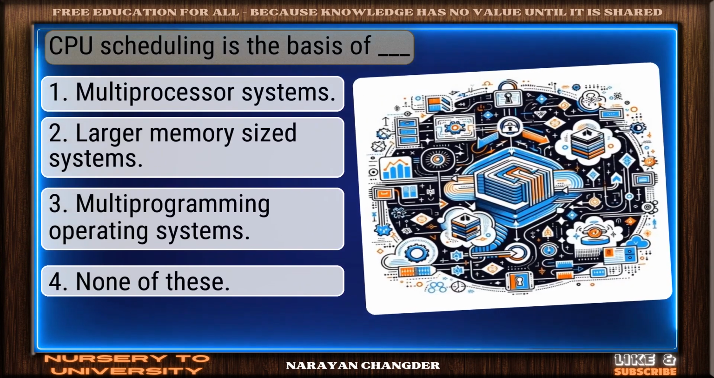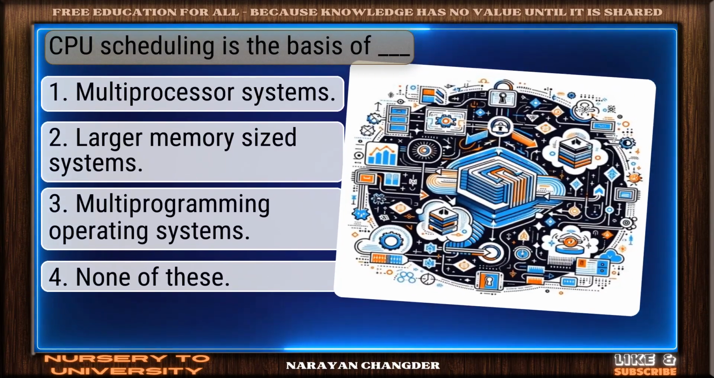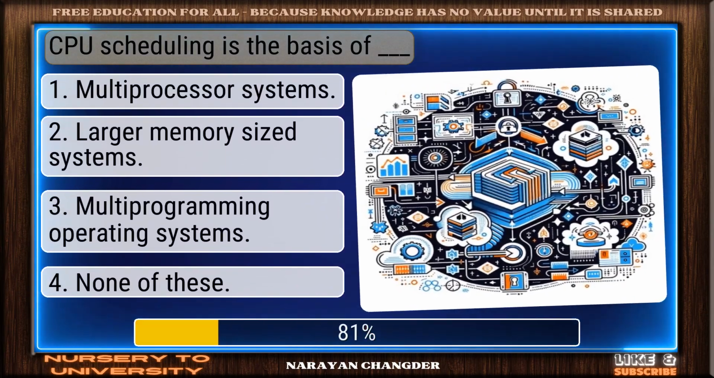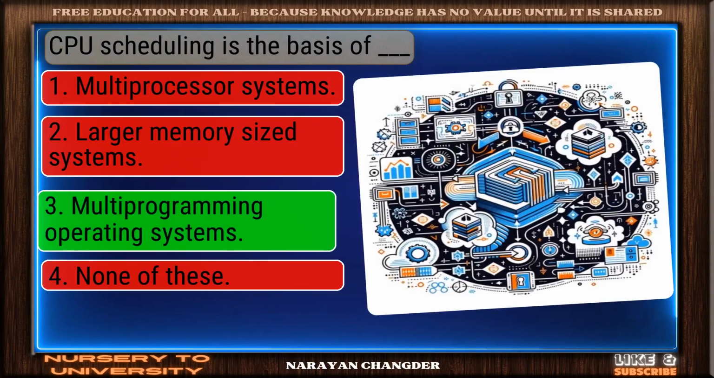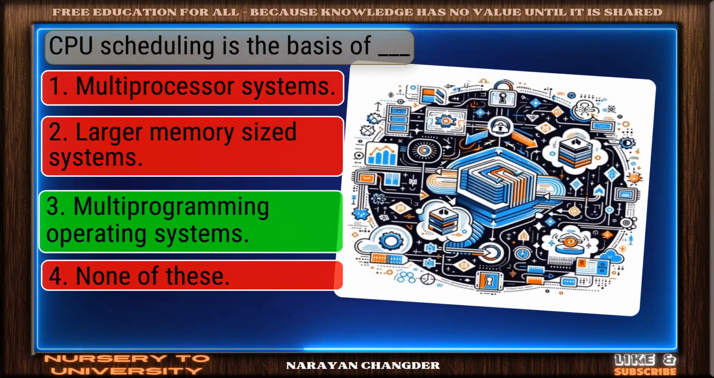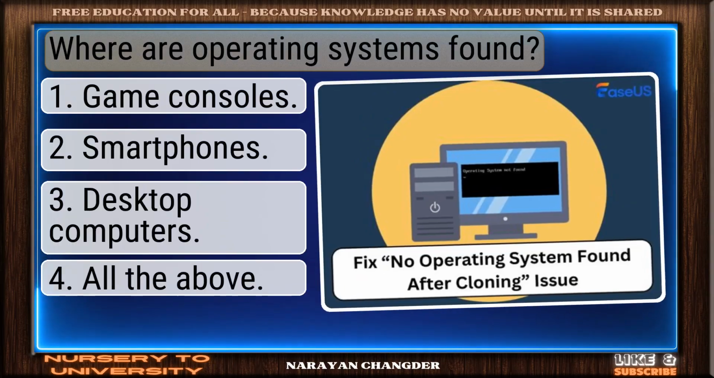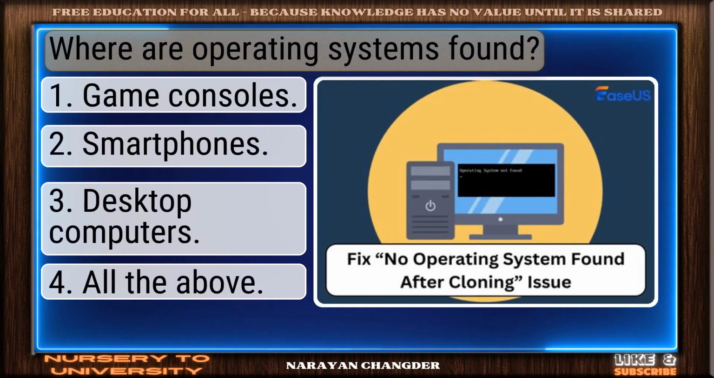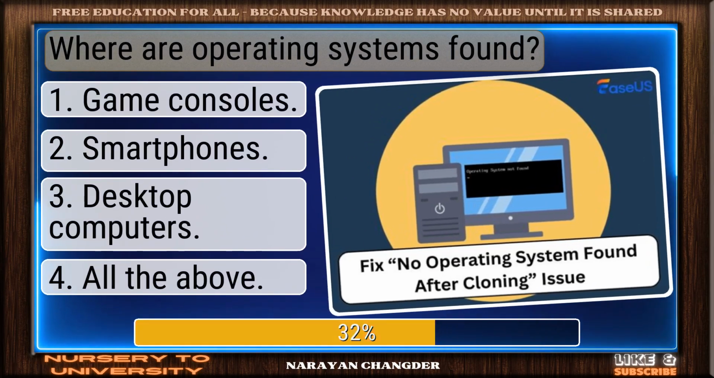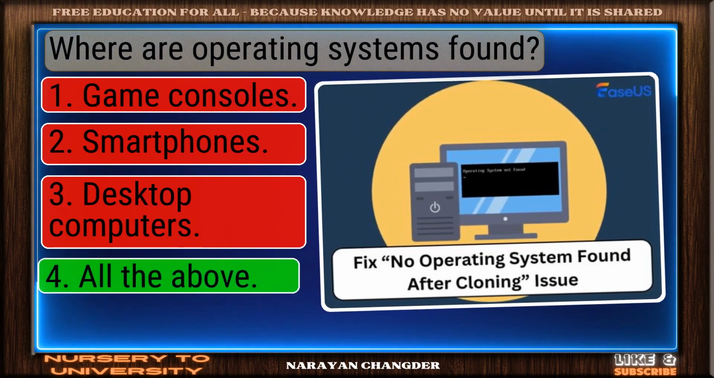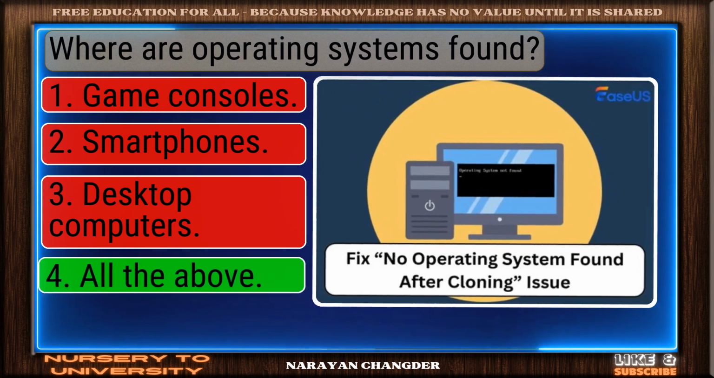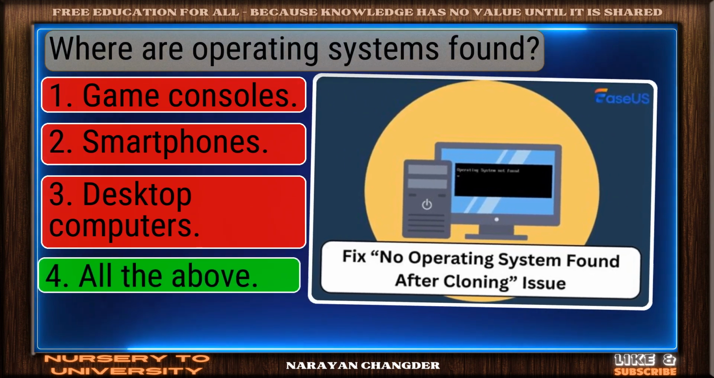Question number 35. SJF scheduling is the basis of dash. Sharp thinking. Multi-programming operating systems is the right choice. Question number 36. Where are operating systems found? Well done. All the above is the right choice.